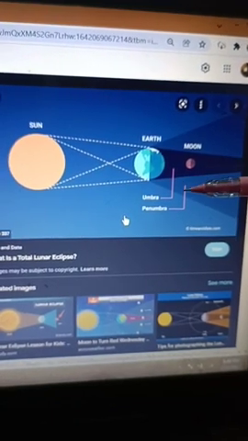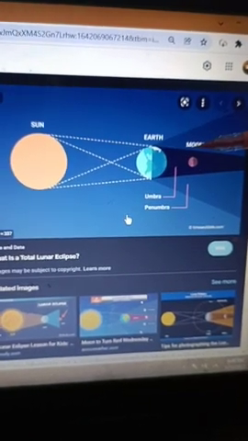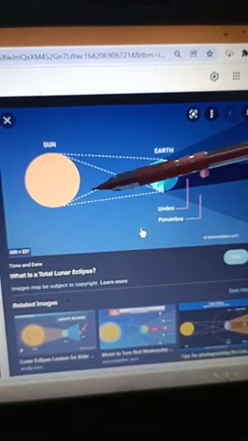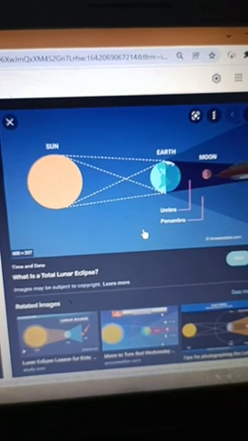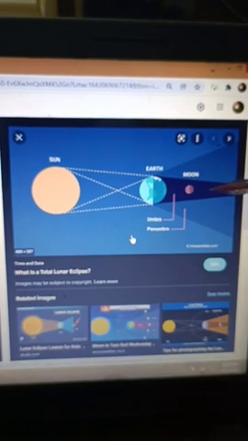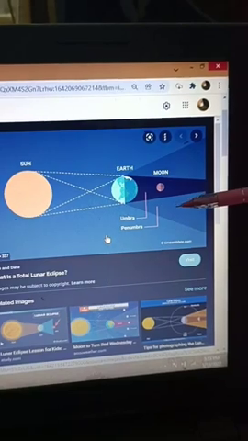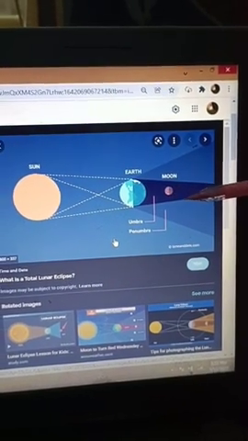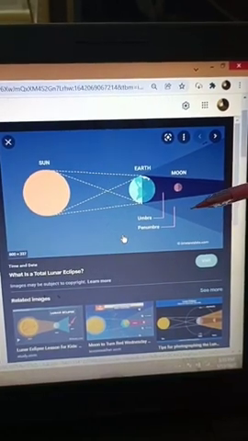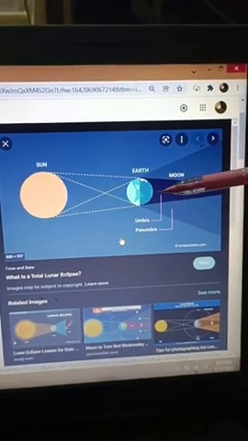Now, what is lunar eclipse? Earth comes in between sun and moon. Earth cuts off the light of the sun reaching the moon. And the moon is completely or partially hidden under the dark shadow of the earth. We cannot see it. We call this eclipse of the moon a lunar eclipse.